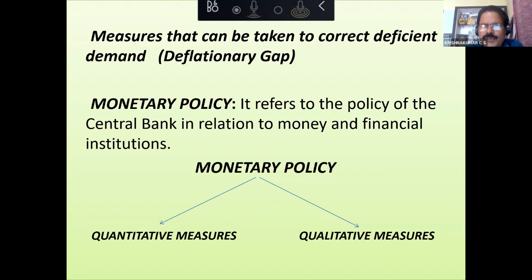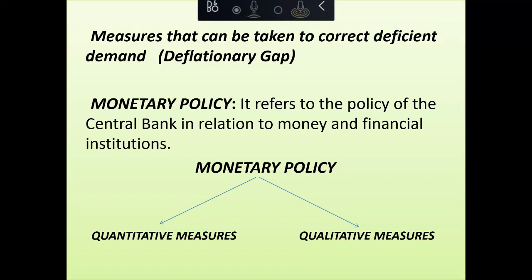You can explain it with the help of an example. Suppose LRR is 10%. If 1 lakh deposit comes, 90,000 can be given as loan. But suppose LRR is raised to 20%, only 80,000 can be given as loan. So in this way, give examples to make it more clear to the children. During deflation, just opposite, LRR can be reduced.